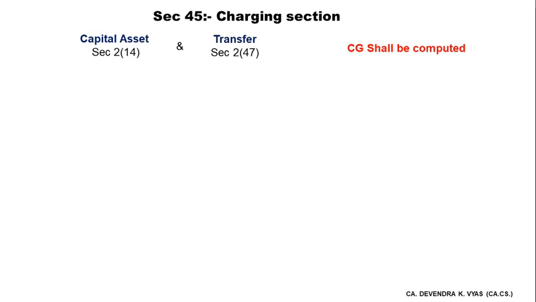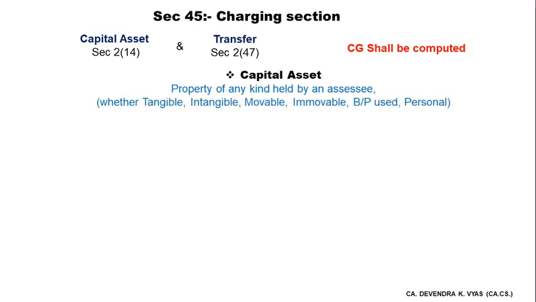Okay. Now let's understand the meaning of capital asset. The government says any kind of property, whether tangible, intangible, movable, immovable, used for business, profession or as a personal asset, any kind of property is a capital asset. So obviously the meaning is quite comprehensive, so exceptions have to be there. There are three main exceptions.